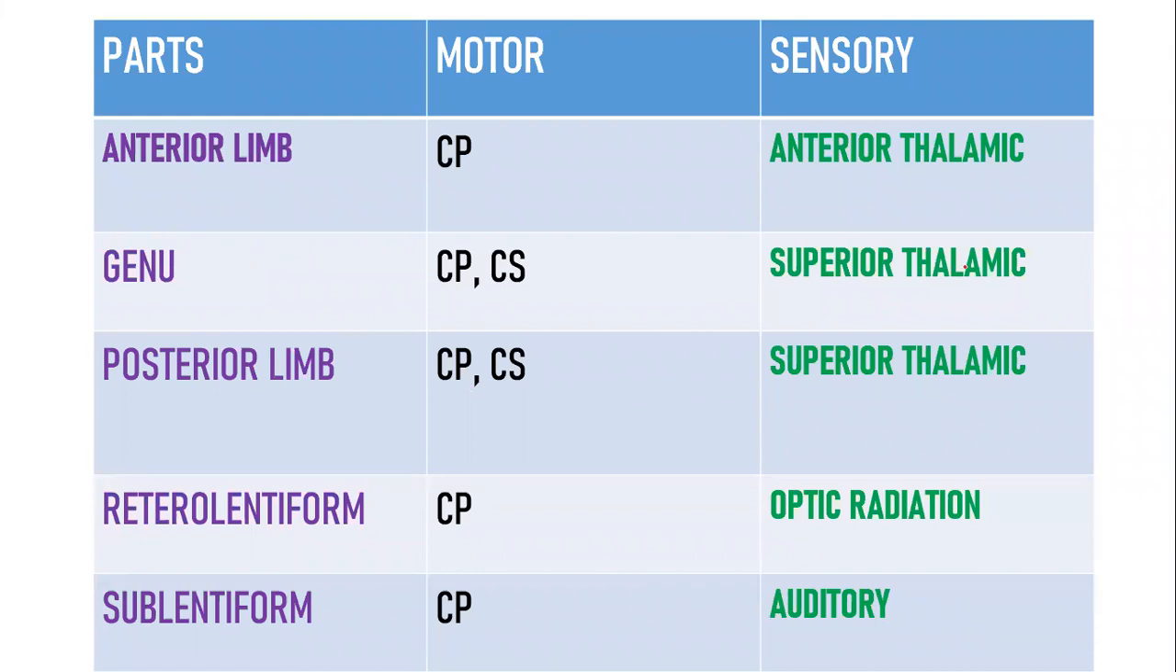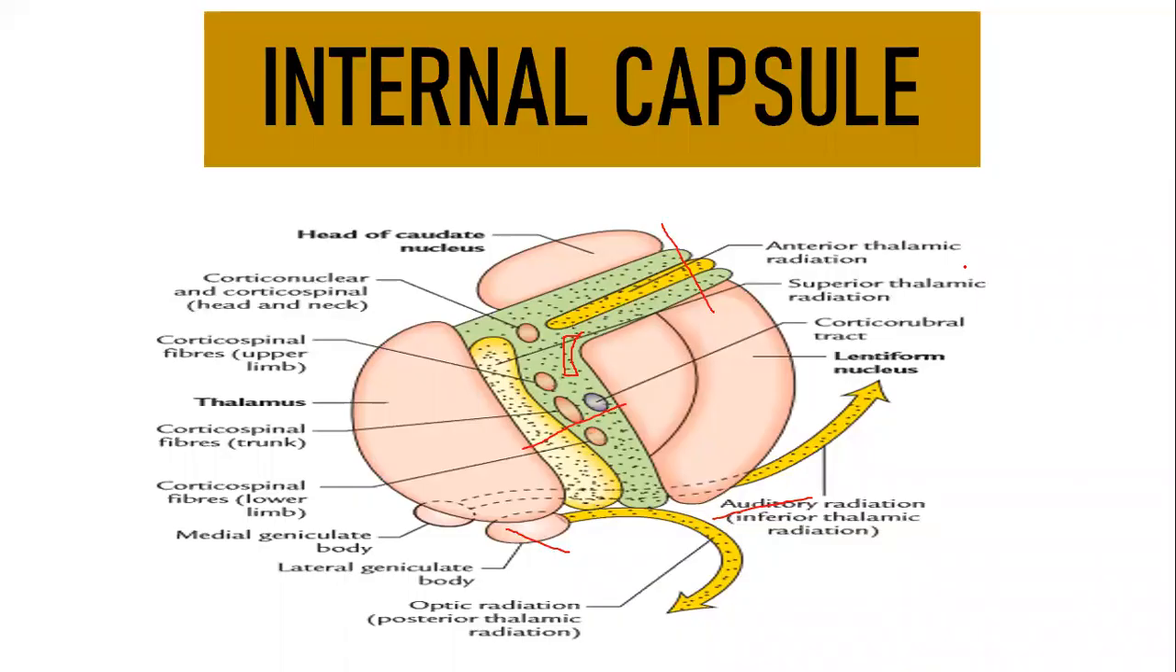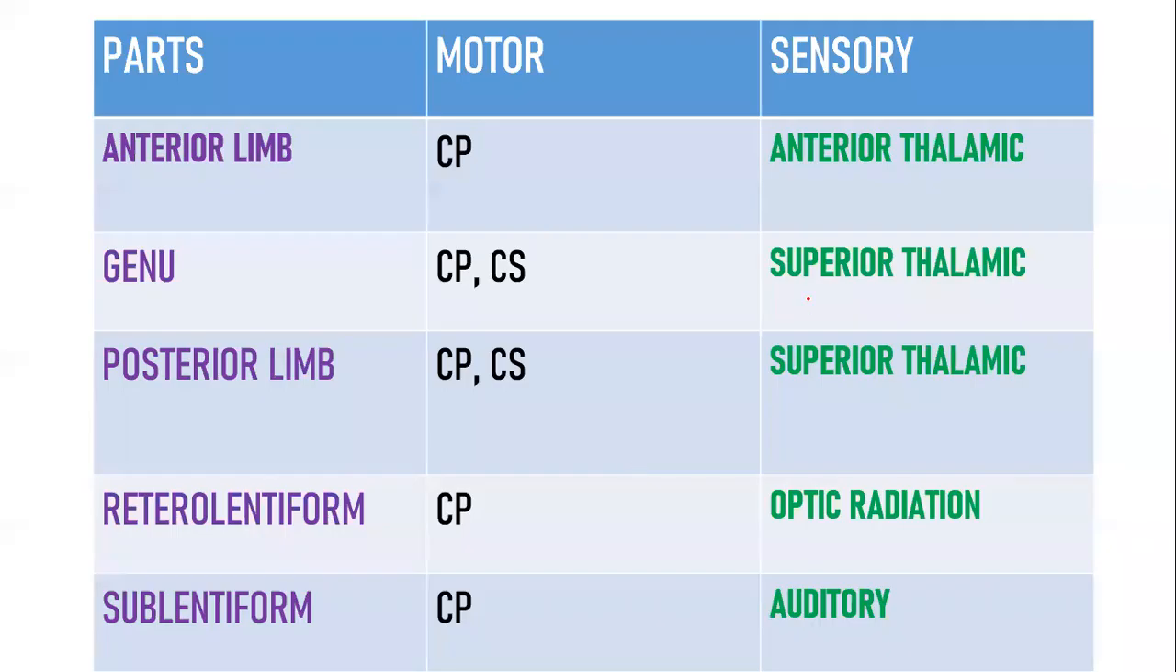Next, sensory fibers. You are going to have the anterior thalamic radiation, superior thalamic radiation, optic radiation, auditory radiation. The anterior thalamic radiation is related to your anterior limb. If you take your superior thalamic radiation, if you are able to appreciate, it's a very long radiation. So it is related to your genu as well as your posterior limb, both genu and the posterior limb.